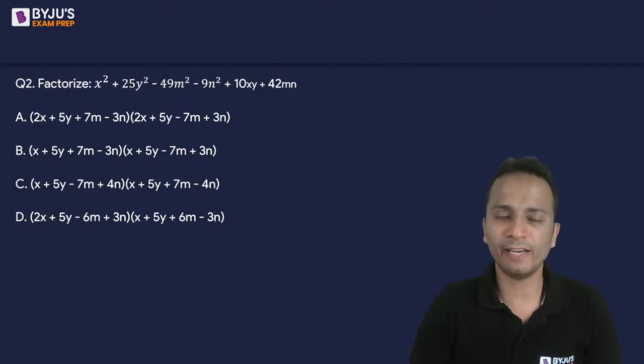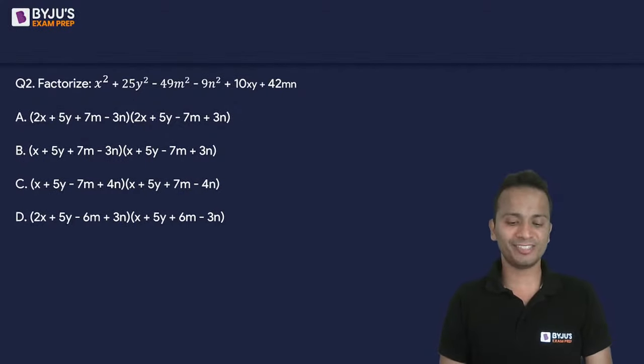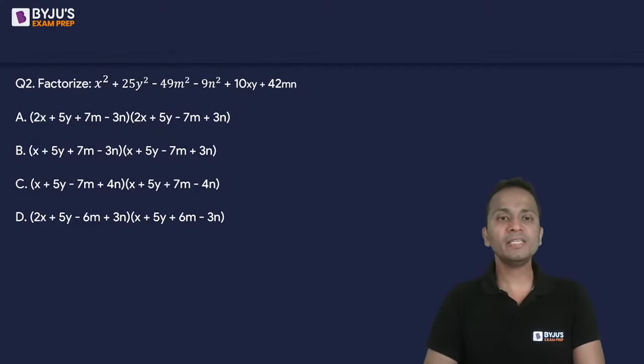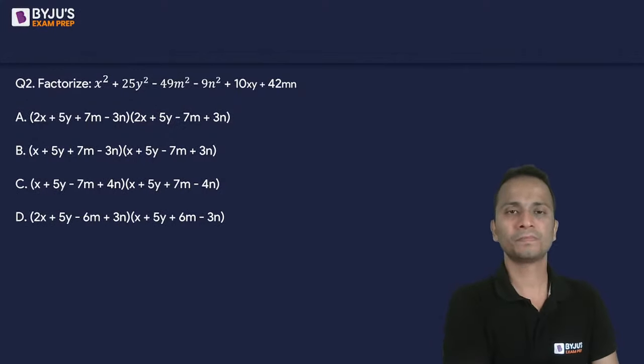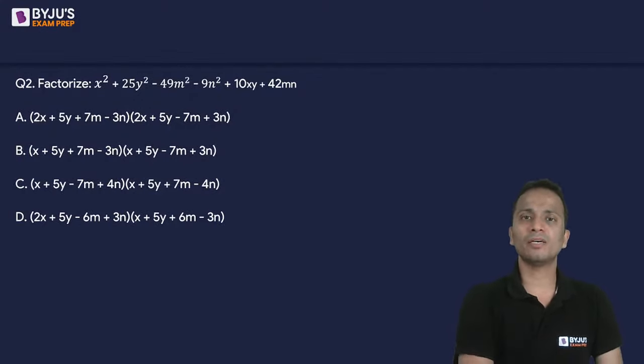Now, question number two is a very simple question, and I believe you should be able to give me an answer in less than 30 seconds. You'll have to factorize the given expression, and you are given options. So write your answer in terms of option A, B, C, or D. A very easy question, a very basic question. I'll not call it basic, but easy question. It depends in what manner you will take this question.